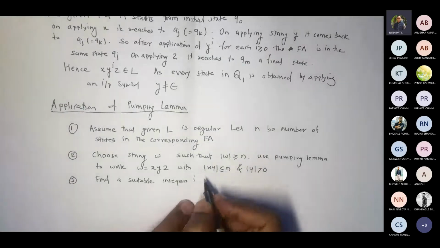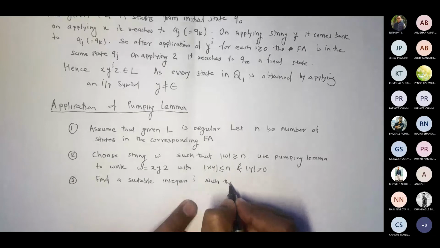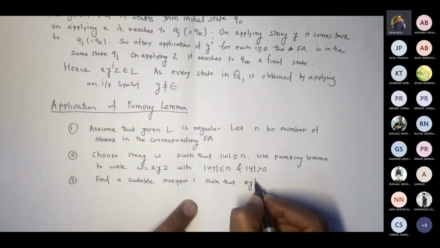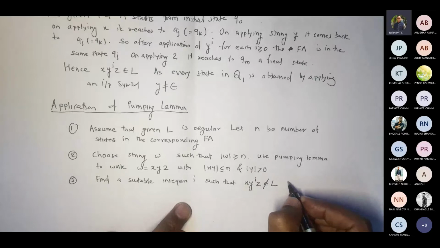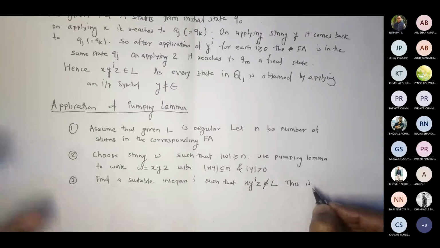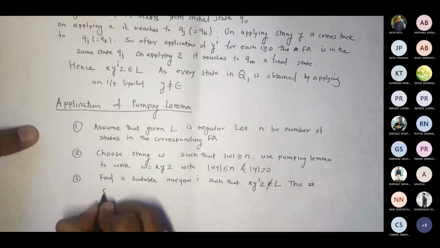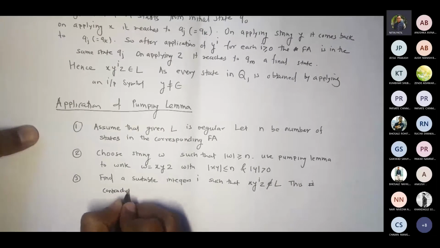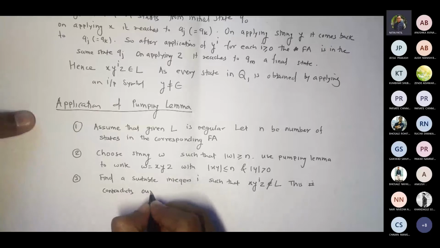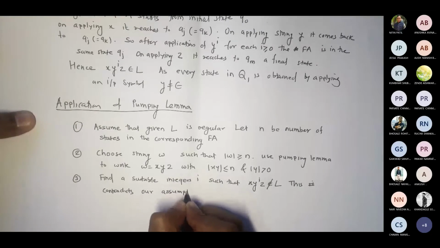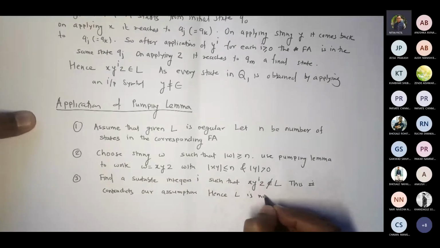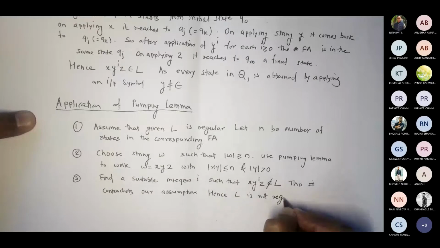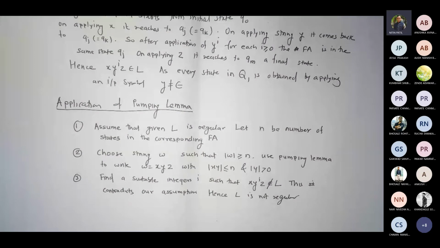So find a suitable integer i such that x y raised to i z does not belong to L. You have to find that i, and this contradicts our assumption. Hence, L is not regular. Okay, so this is the application of the pumping lemma, with the statement we saw for the pumping lemma.